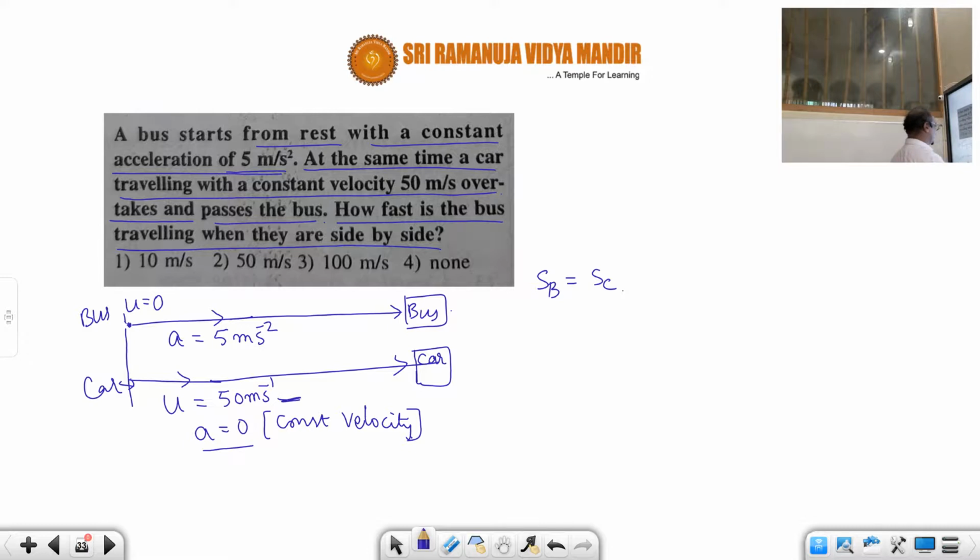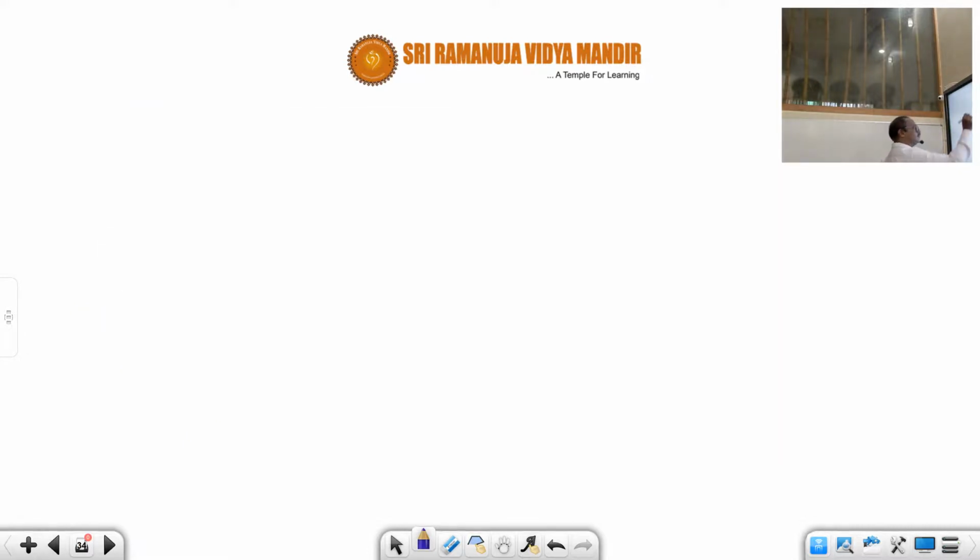Now we calculate the time. So again we'll take a new page. We decided that the distance traveled by the bus equals the distance traveled by the car. That is what we concluded from the given information. Now we'll see the distance traveled by the bus: ut plus half a t square.